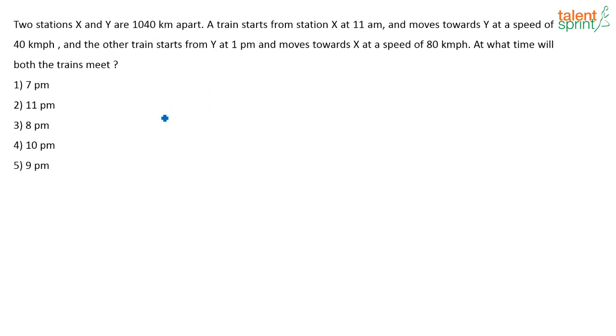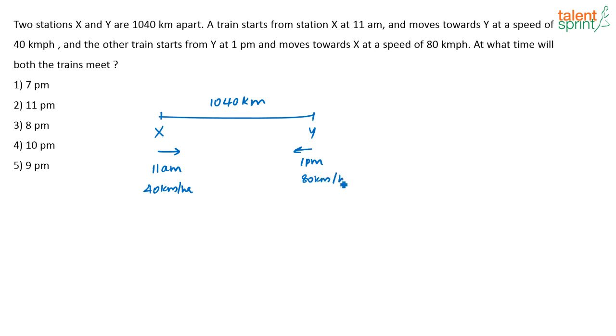So what is given here? There are two stations, one station X and another station Y, and these two stations are 1040 kilometers apart. There is a train that starts from X at 11 am and moves towards Y at a speed of 40 kilometers per hour. Now there is a train that starts from Y at 1 pm and moves with a speed of 80 kilometers per hour. Now the question is, at what time will both the trains meet?